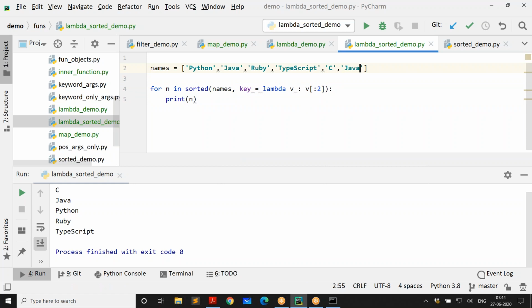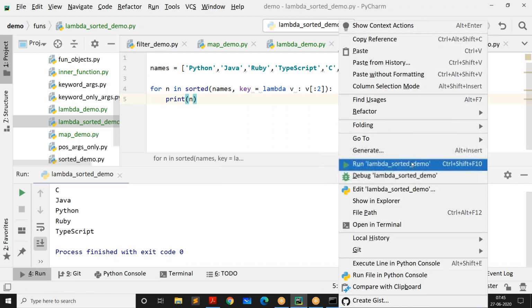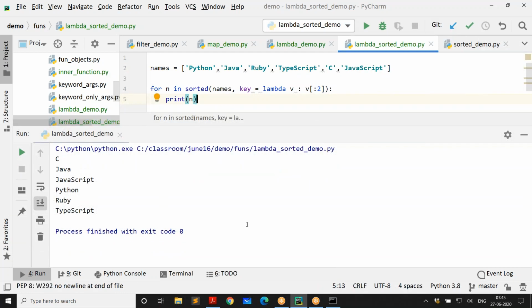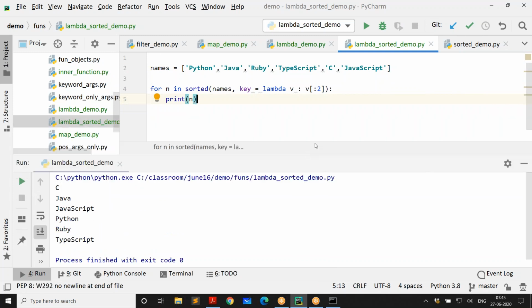If I increase this and say something like JavaScript, and then increase this to the first 3 or 4, whatever, it will take only those characters. Now it is going to pick up only PY, then RU, and then TY. So it's going to run in this way. It's not going to see much of a change because our strings are like that. But the point is, it is going to take the value you are giving here.